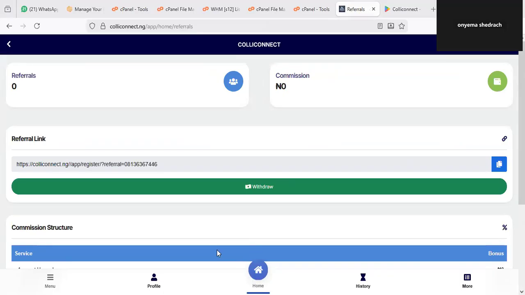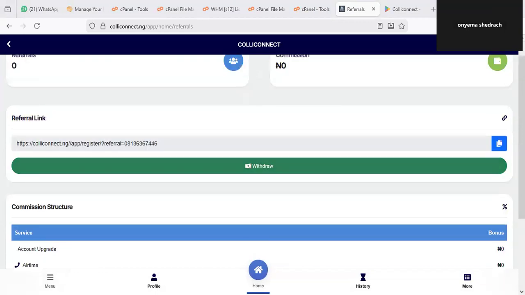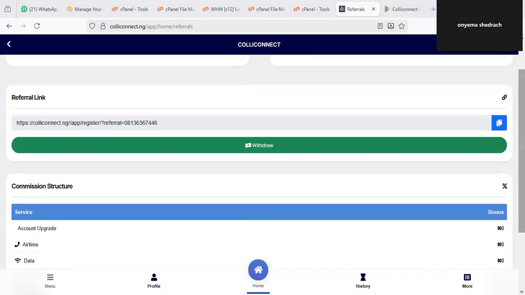Share it on your social handles, on Facebook, Twitter, Instagram, any place at all. Once you get people invited, you earn commissions, and you can track the number of referrals coming through your link. So get started right away by sharing this opportunity with others.